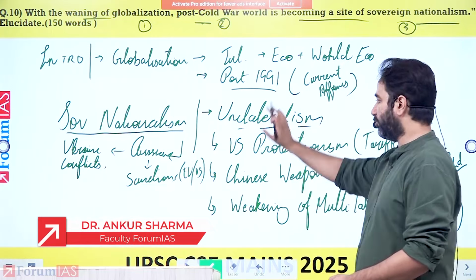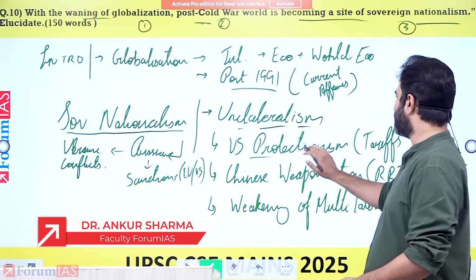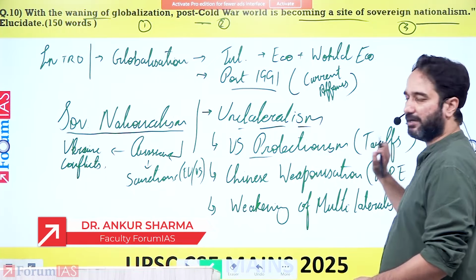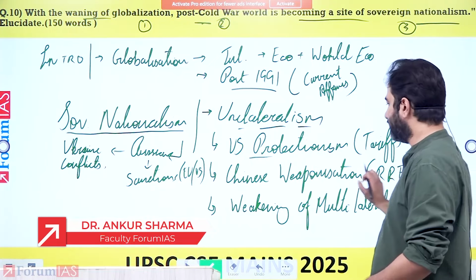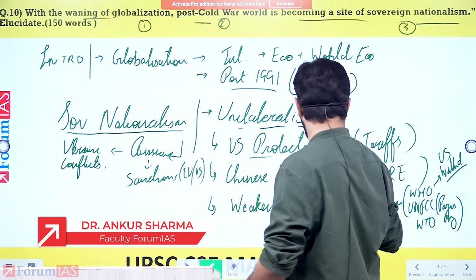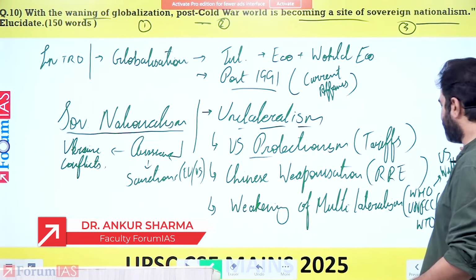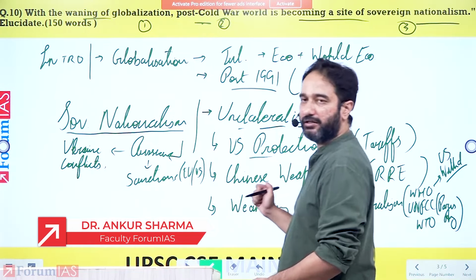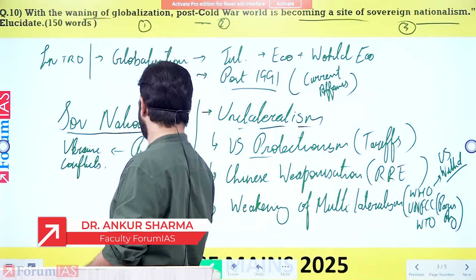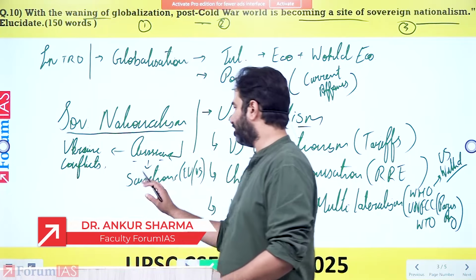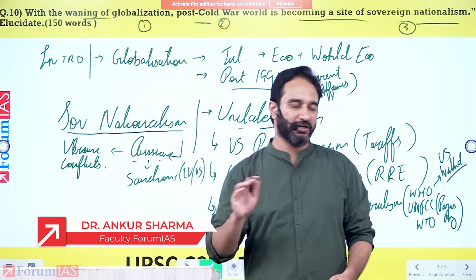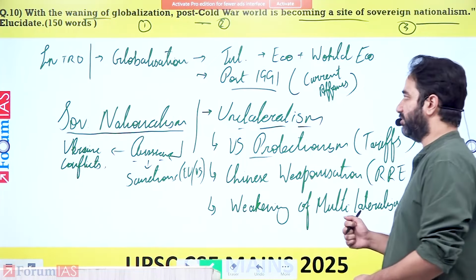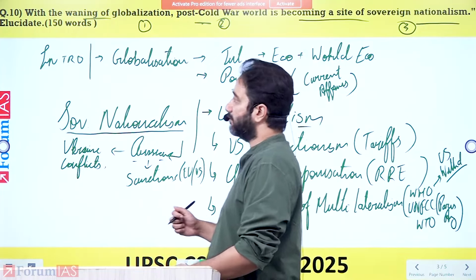back to unilateralism. You give various examples of this: US protectionism, you give the example of tariffs; Chinese weaponization, you give the example of rare earth metals; weakening of multilateral institutions, WHO, UNFCCC in relation to Paris Agreement, World Trade Organization, harmed by US withdrawal. And you also give the example of Russia-Ukraine conflict and the sanctions on Russia by Europe and US on how it is also harming globalization in that particular context.